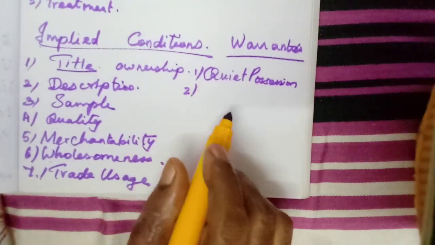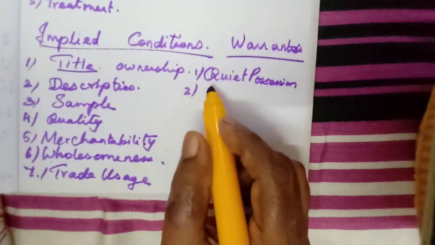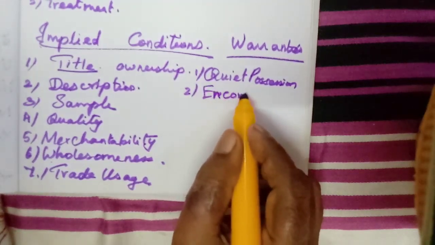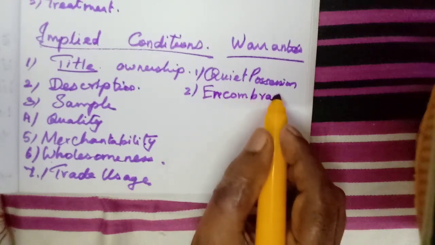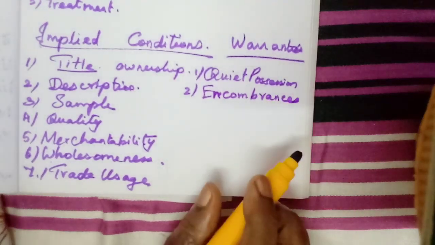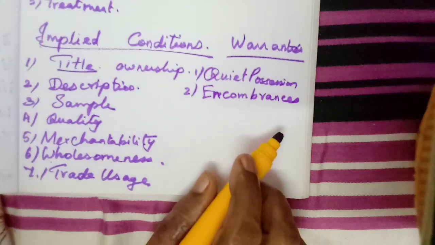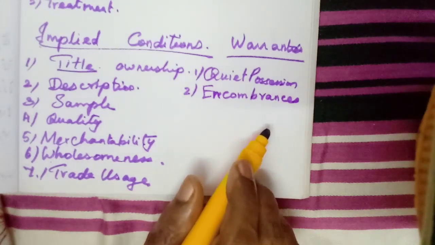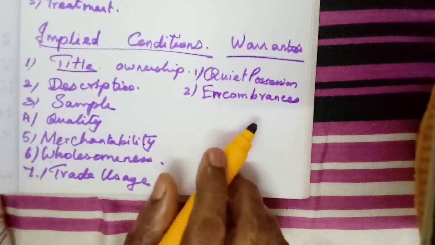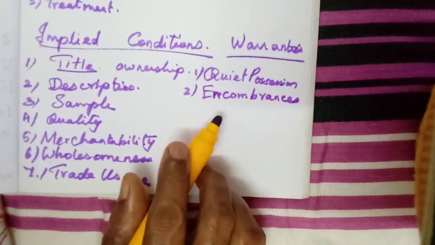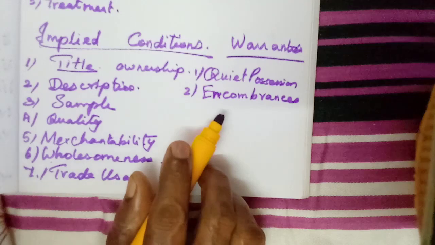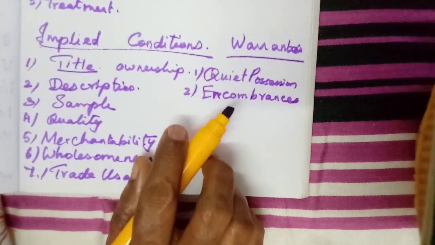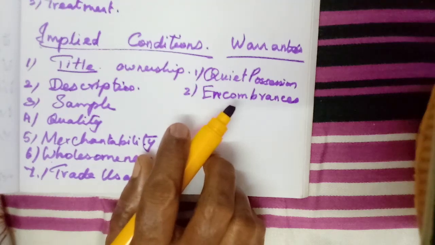Second one, free from any encumbrances. The correct meaning is what we call villangam, isn't it? Any encumbrance, whether they have a mortgage document and they have got a loan from the bank, then if they do not pay that loan amount, that land will go to the bank.